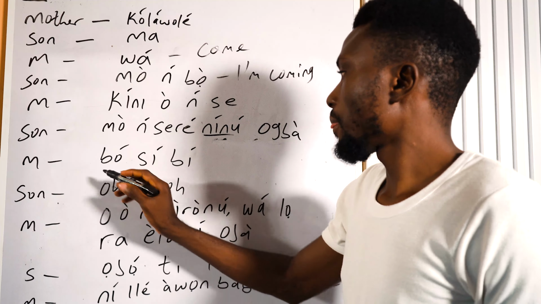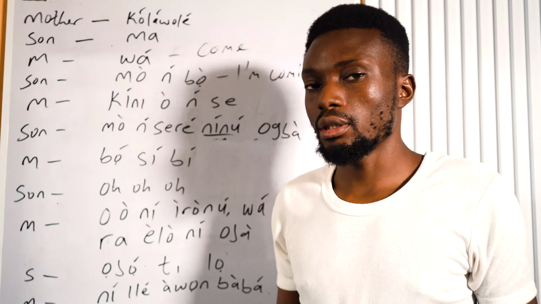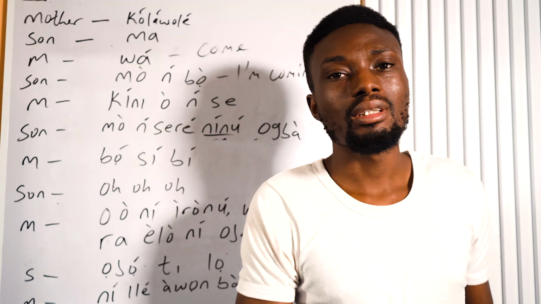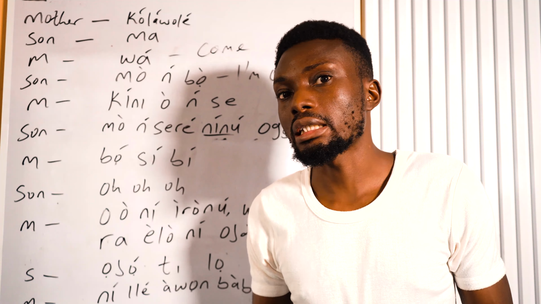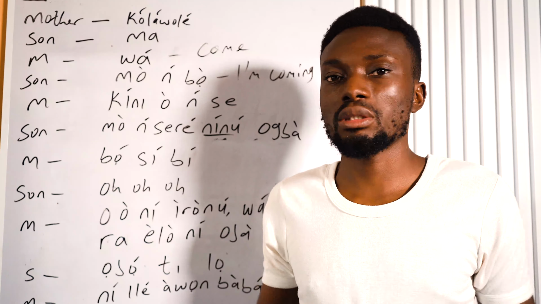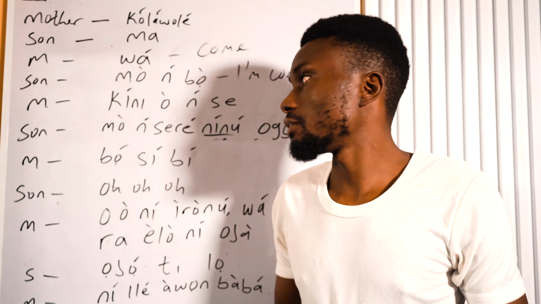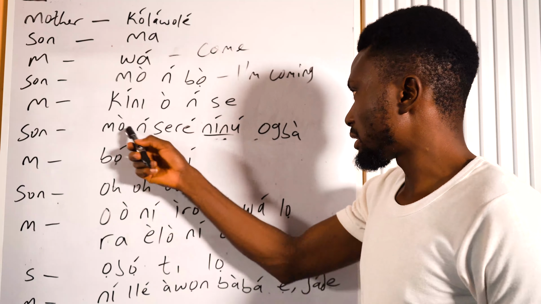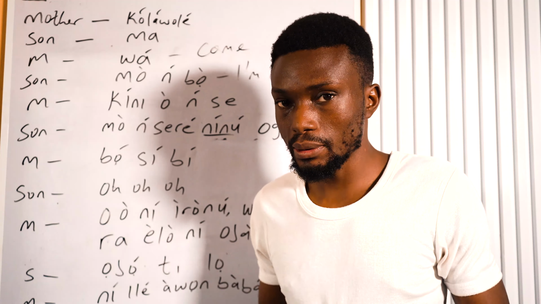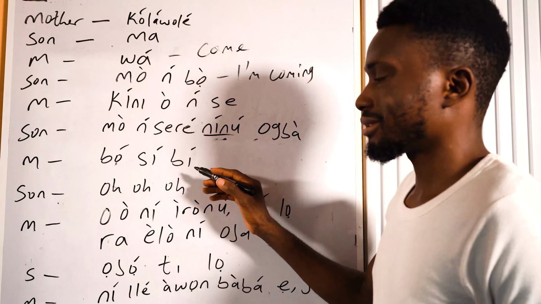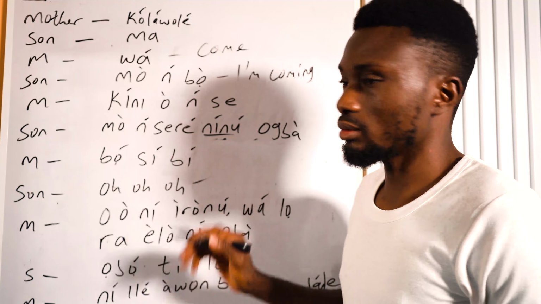And then the mother says, bossibi. Bossibi is like a command, like come here. Of course, come is wa. Actually, in that kind of situation, you can say wa. But of course, bossibi is another way of commanding, with a fiercer tone. Maybe the child is reluctant to come, because the child is saying shere ninu ogba, like I'm playing in the garden. I'm saying bossibi. So it's like come here. And then the son is kind of like, oh, like children.